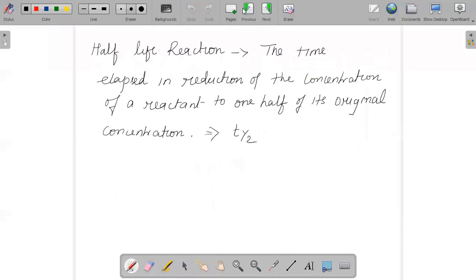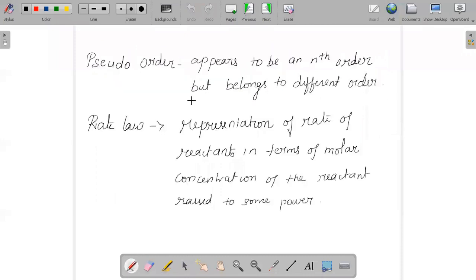And we are having what is pseudo order. What is a pseudo order reaction? It is a different representation. When we look at a reaction, that reaction appears to be, for example, nth order, but it will be belonging to some other order. That is, if I say, for example, a reaction is appearing to be first order reaction, but actually it would be belonging to a second order reaction. So in that scenario, the reaction is given the name pseudo order reaction.